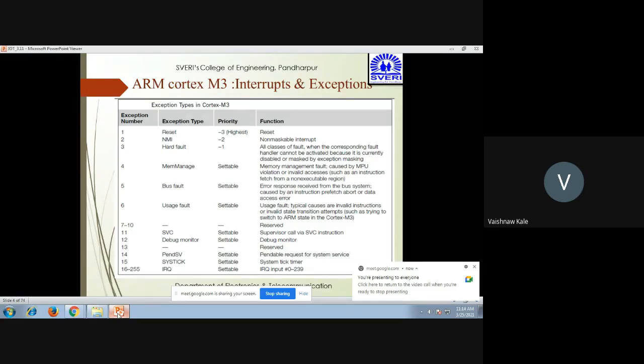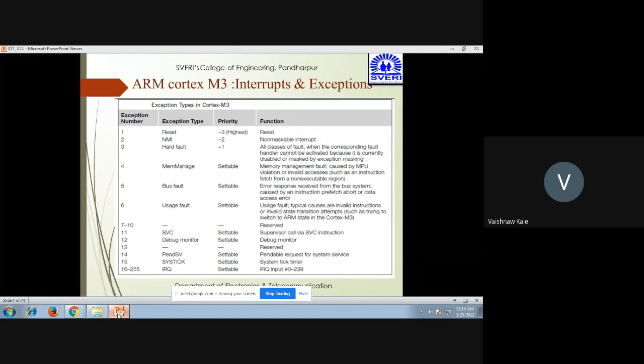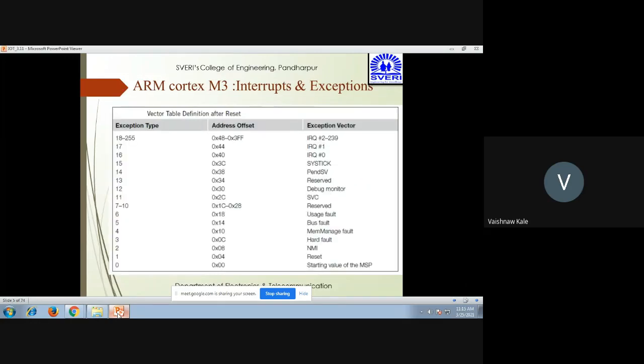Fourth is the memory manage fault. Then fifth is the bus fault. Sixth is the usage fault. Then 7 to 10 are reserved. 11 is the SVC, that is supervisor call via the SVC instruction. 12 is the debug monitor. Then 13 is reserved. 14 is PendSV. 15 is system tick. 16 to 255 are interrupt requests, that is IRQ.